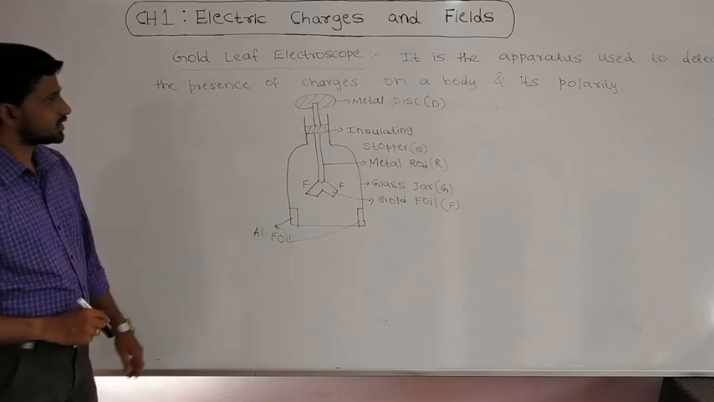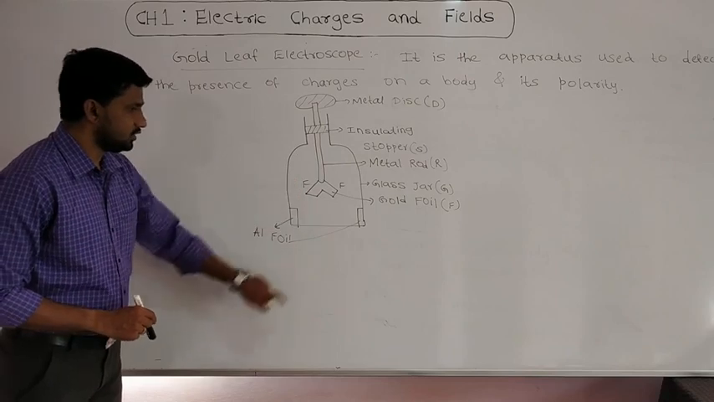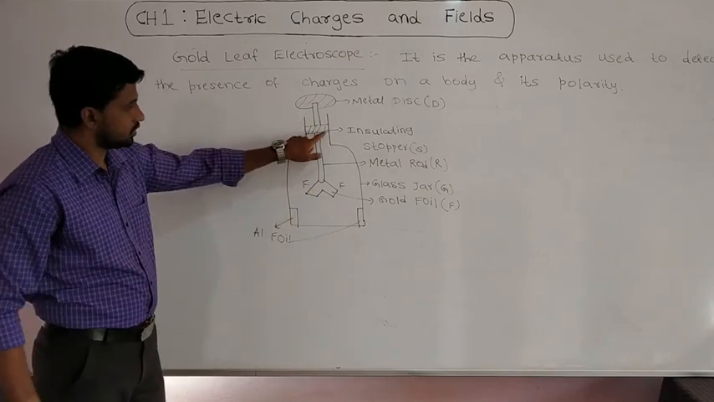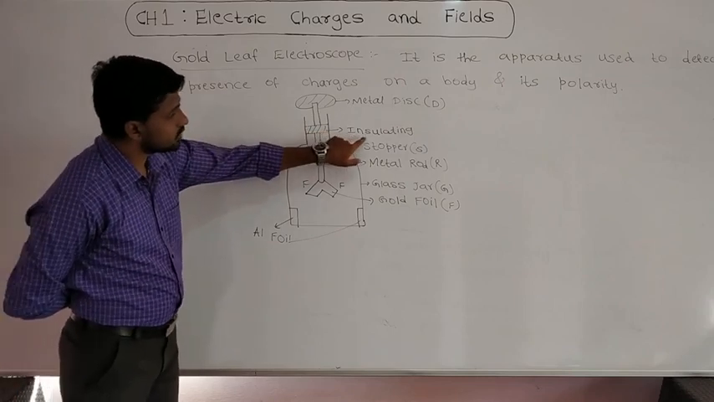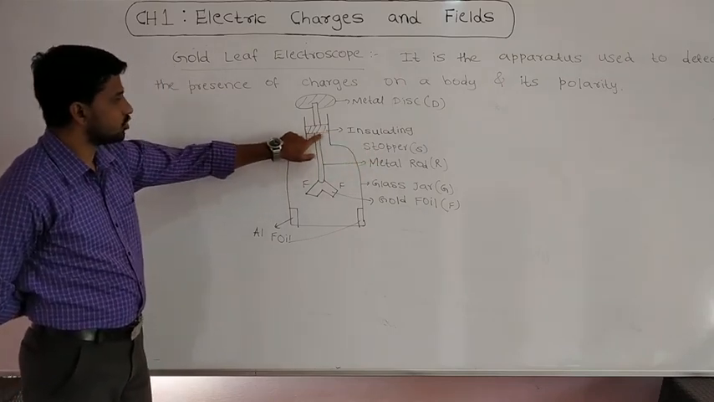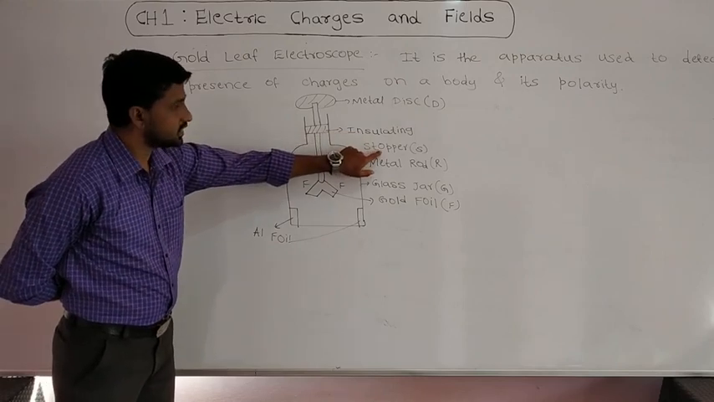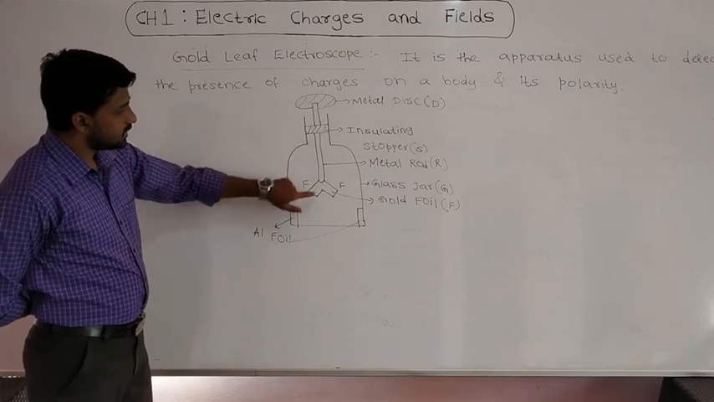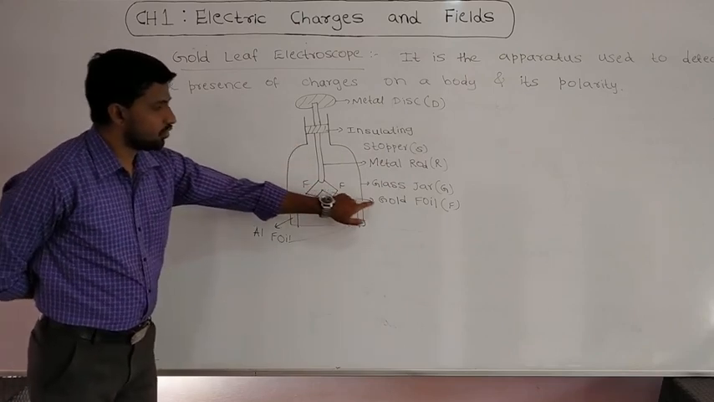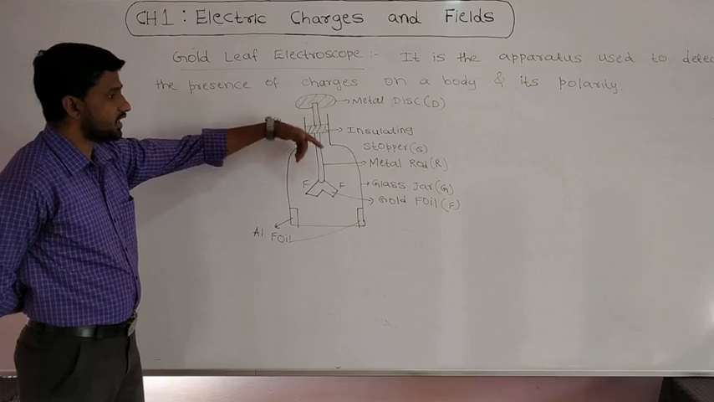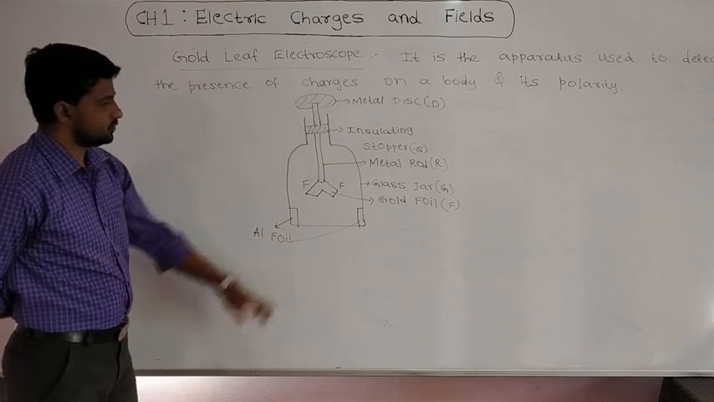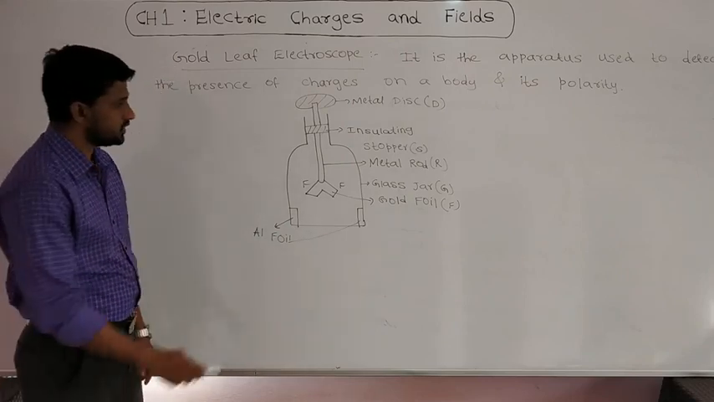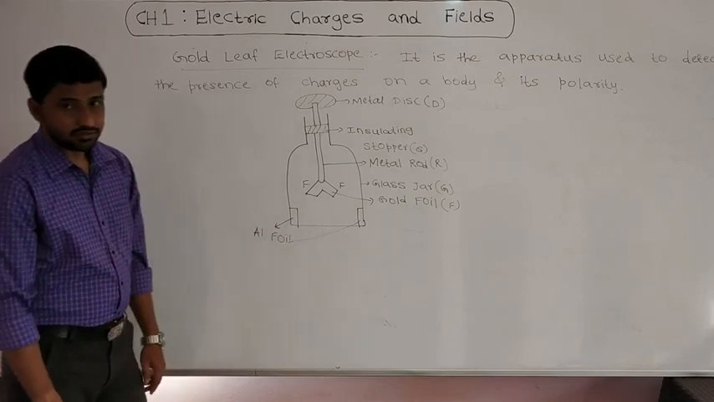The gold leaf electroscope consists of one glass jar, and this glass jar is closed with an insulating stopper. This insulating stopper is made up of rubber or wood, and the bottom of the rod is attached with the gold foil, and the upper side of this metal rod is attached with the metal disc. The two sides of this glass jar consist of aluminum foil, which increases the sensitivity of the instrument.